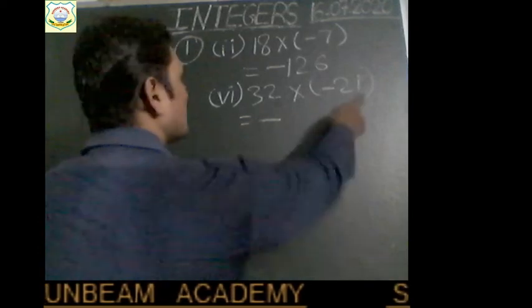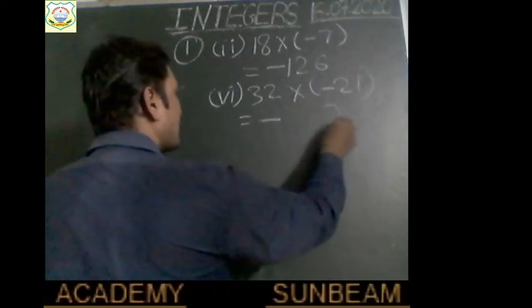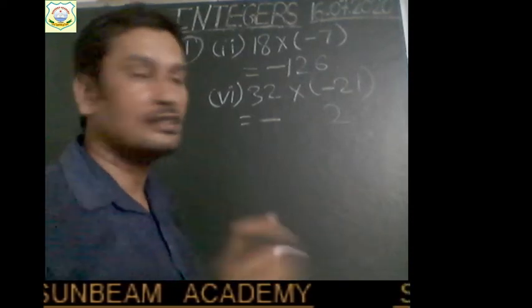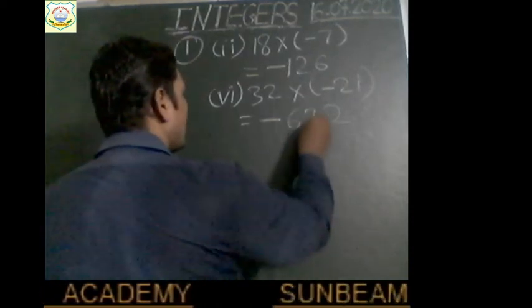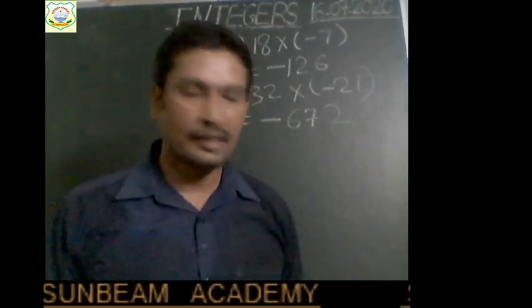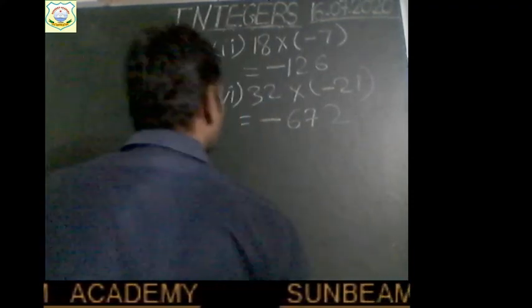Now multiply. 21 twos are 42 and carry will be 4. 21 threes are 63 and plus 4 will give 67. So we get 672. You can multiply it by yourself and check the answer. Right, children? Now, in the same way, let us solve some other parts of the question.